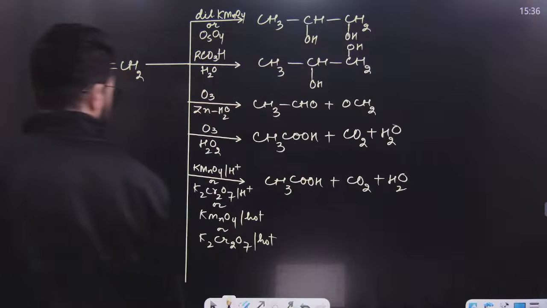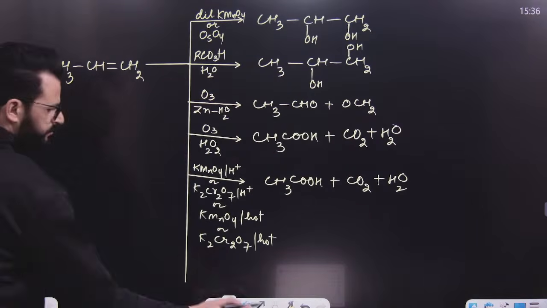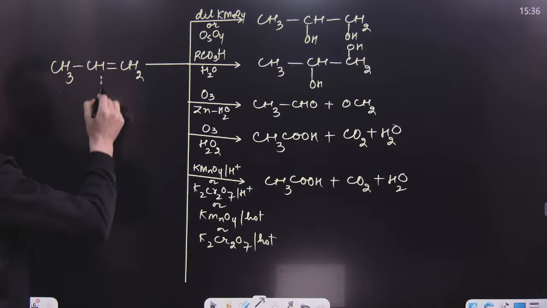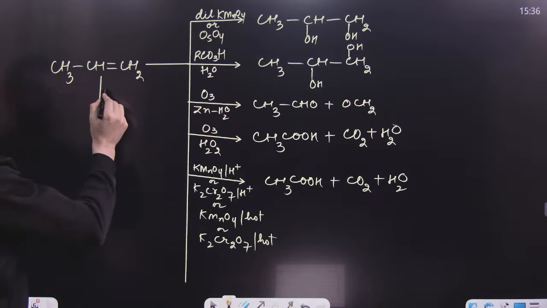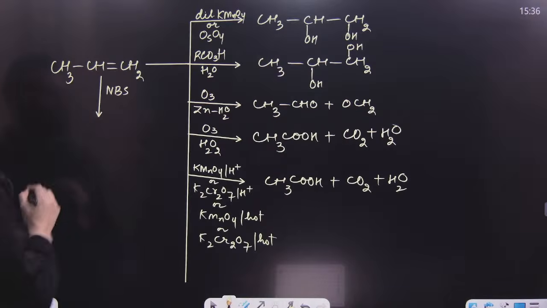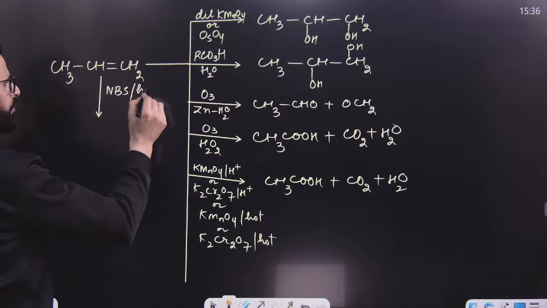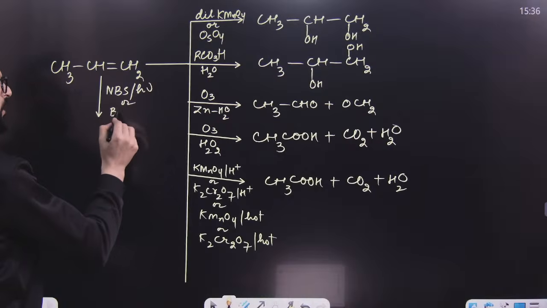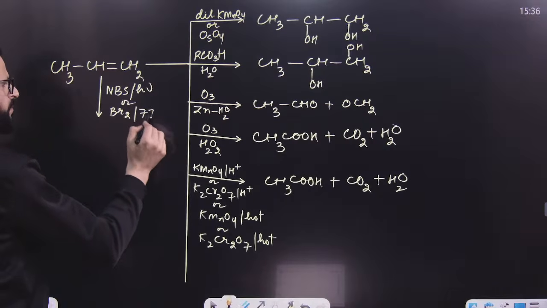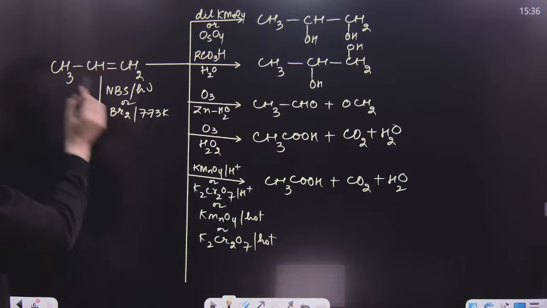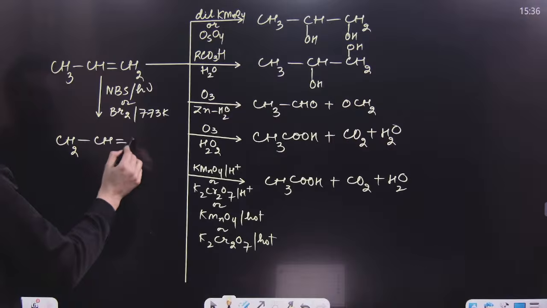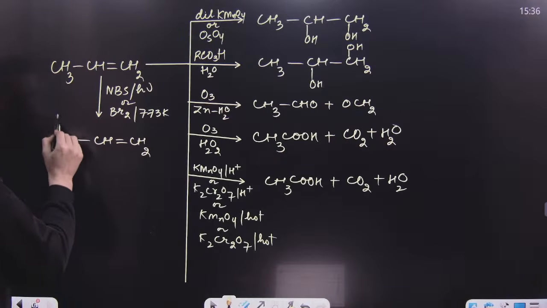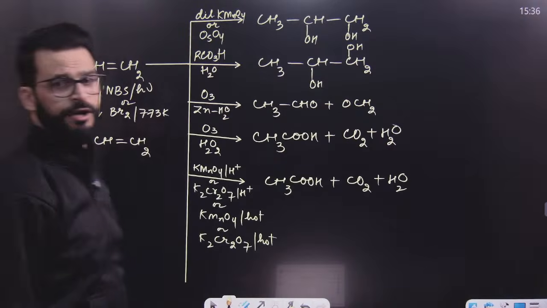Now, we will be having a few other examples like this. We will be having a few more reactions, for example halogenation, say for example bromination, but by using NBS, N-bromosuccinimide, or you will be having bromination at high temperature or in presence of light. Then what will be the product? At this time, allylic bromination will take place with the help of this. So you will get this one. I hope this is clear.